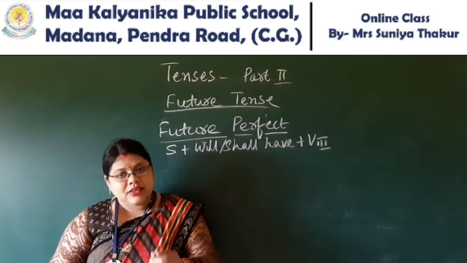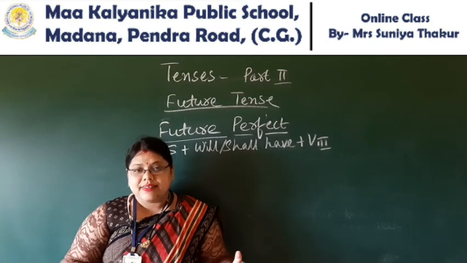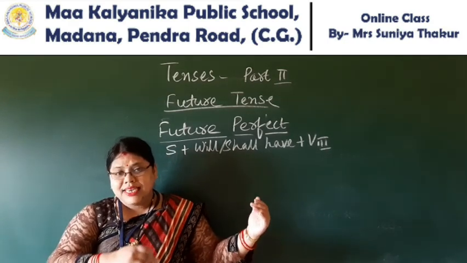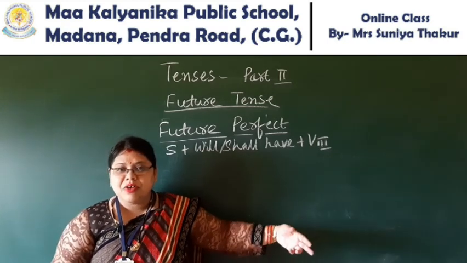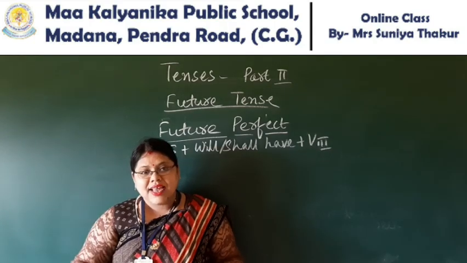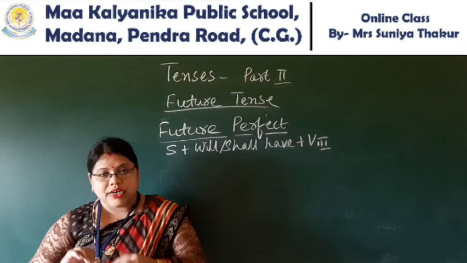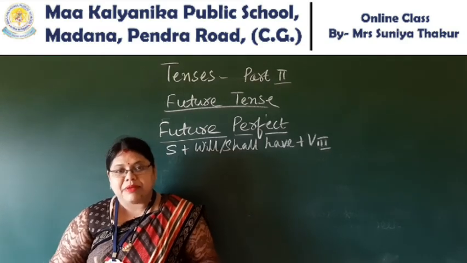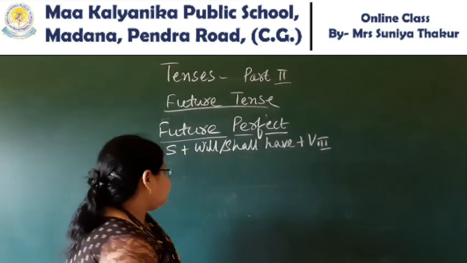If the action had completed before some time in the past, we use past perfect. Here, what is future perfect? It means by this time we shall have completed our work. To tell about this type of action, you use future perfect tense.